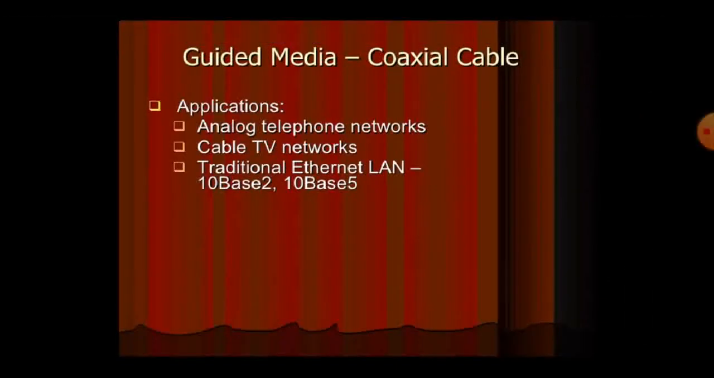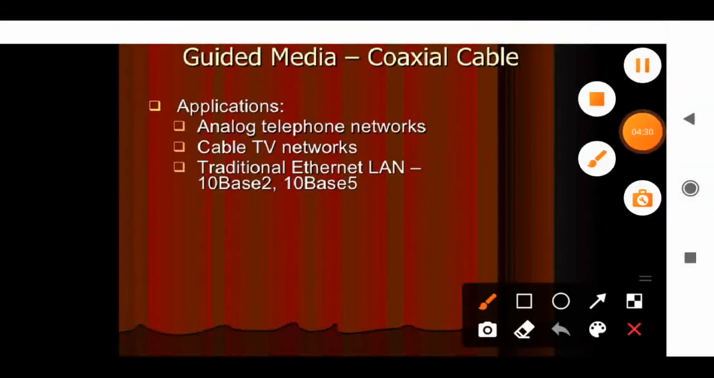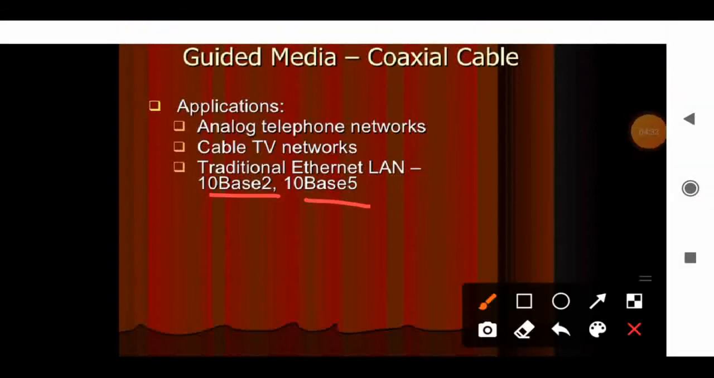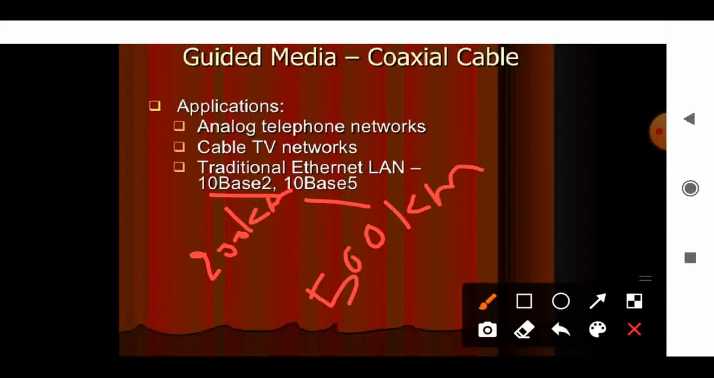What are the applications of coaxial cable? We can use it for analog telephone networks and cable TV networks. Traditional Ethernet LAN: 10 base 2, 10 base 5. 10 base 2 means we can use it for 200 kilometers. 10 base 5 means we can use it for 500 kilometers.